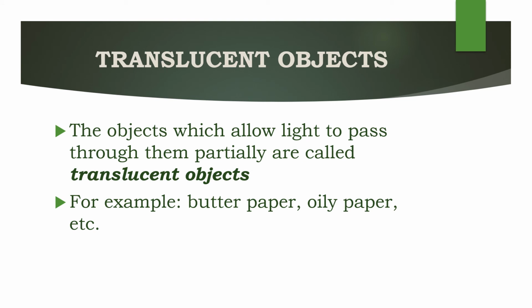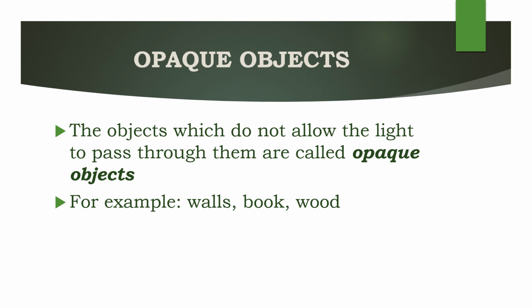Translucent objects. The objects which allow light to pass through them partially are said to be translucent objects. For example, butter paper, oily paper, etc. Opaque objects. The objects which do not allow light to pass through them at all are said to be opaque objects. For example, walls, book, wood,